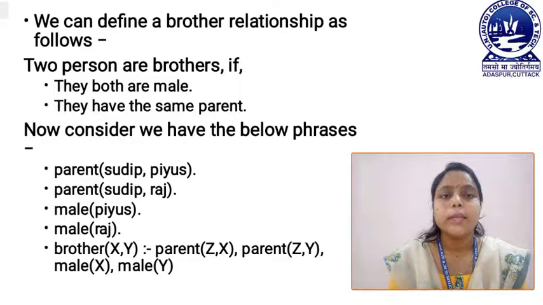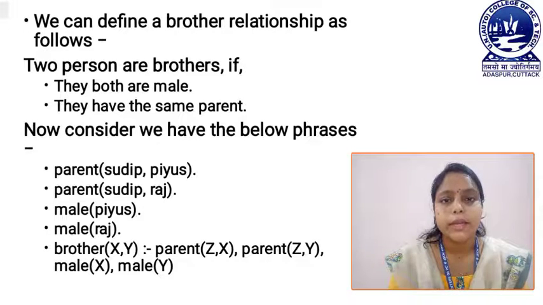Next, we can define a brother relationship as follows. If two persons are brothers, then they both are male and they have the same parent. Now consider we have the below phrases: parent(Sudeep, Piyush), parent(Sudeep, Raj), and male(Piyush), male(Raj).